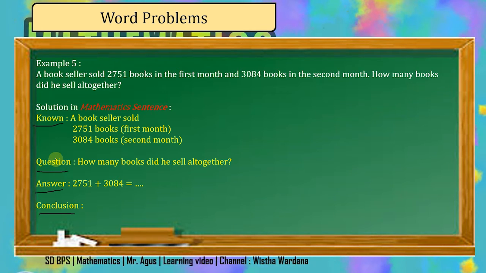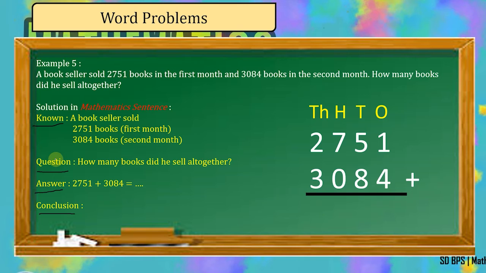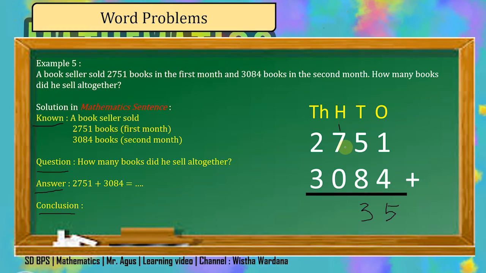2,751 plus 3,084. And to get the answer, you have to do like before. You have to change the question into addition format like this, and then start counting from the lowest place value. In this case, start from ones. 1 plus 4 equals 5, and then move to the 10th place value. 5 plus 8 equals 13. Write 3 and carry 1. This is addition with carrying.